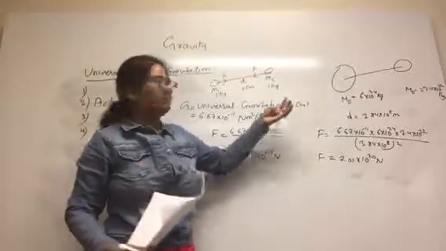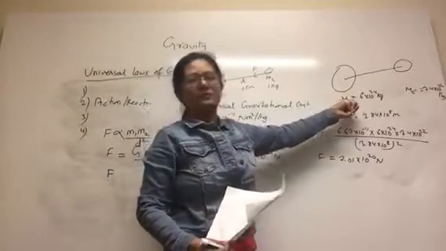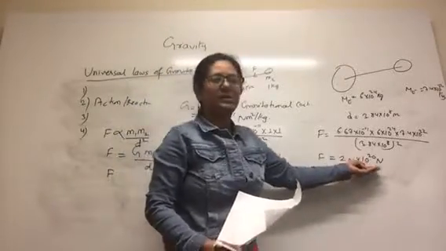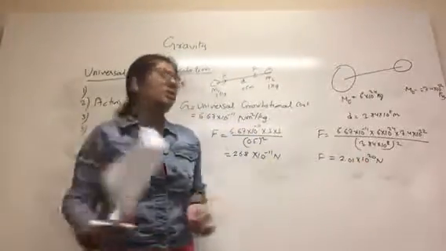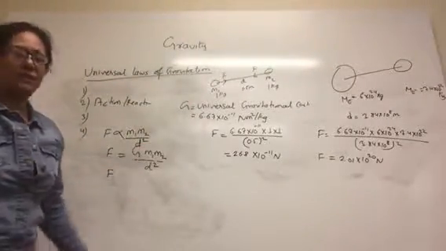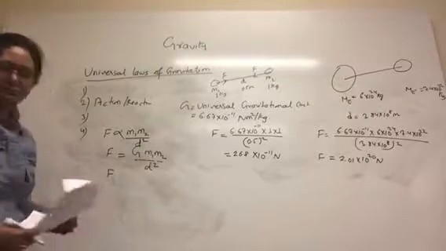Whereas the force of attraction existing between the masses of Earth and Moon is 2.01 times 10 to the 20 Newton, which is huge. So we can say that this gravitational force of attraction depends on the product of the masses.